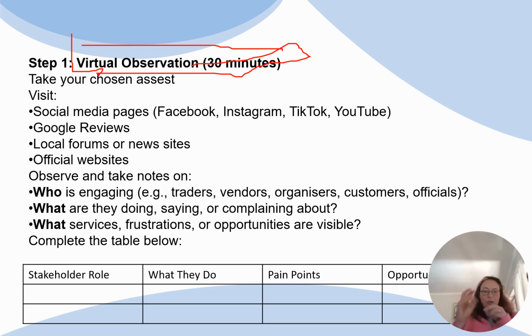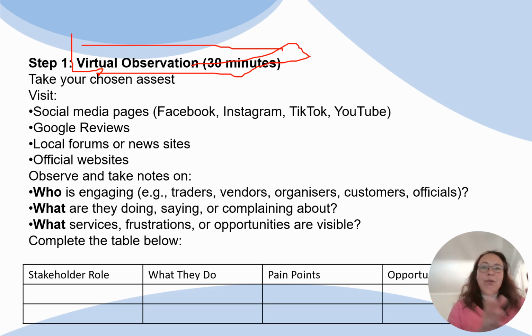So why do I say virtual observation? I don't want you to be all creepy and go follow people at all these places, but you can cyberstalk them. So go to social media, Google reviews, even Hello Peter, look at newspapers and websites, and get information so that you can know who, what, and where, and what service they are doing, what they are selling. Gather some clips and put them together so that you have a story of who they are.